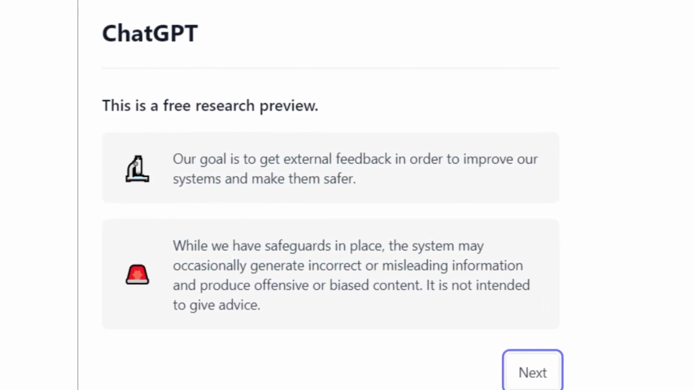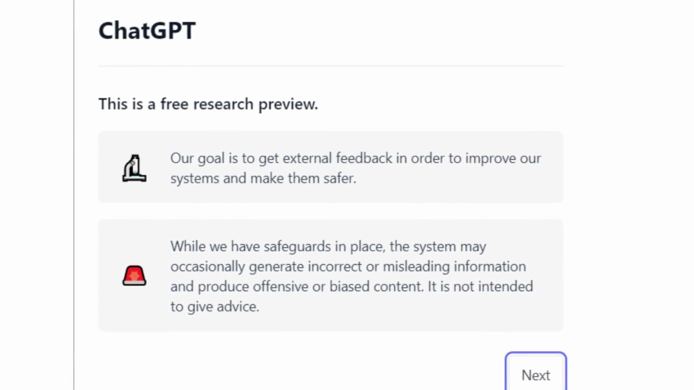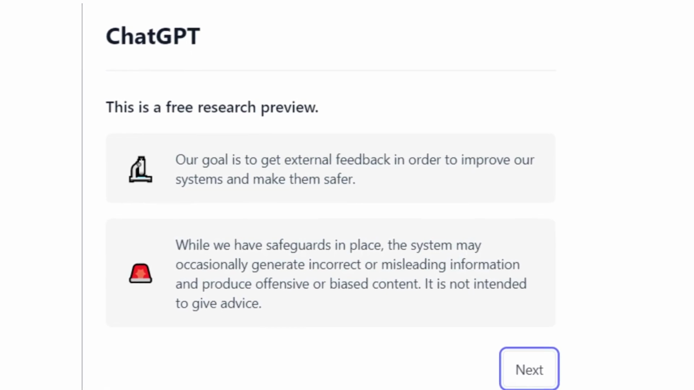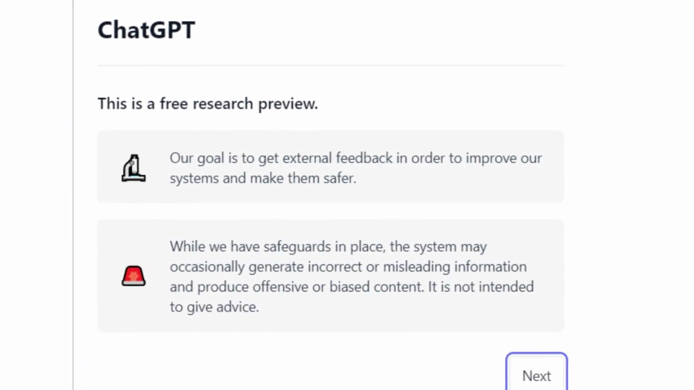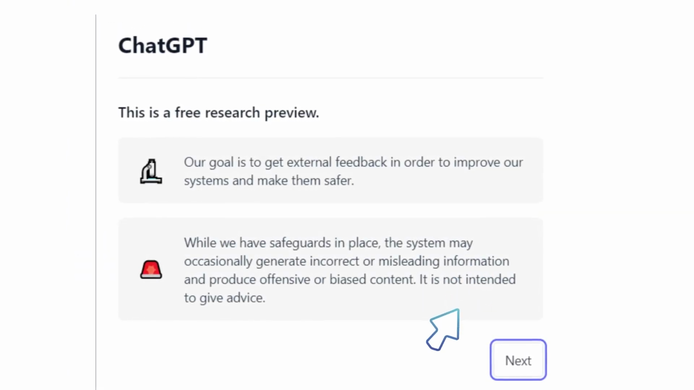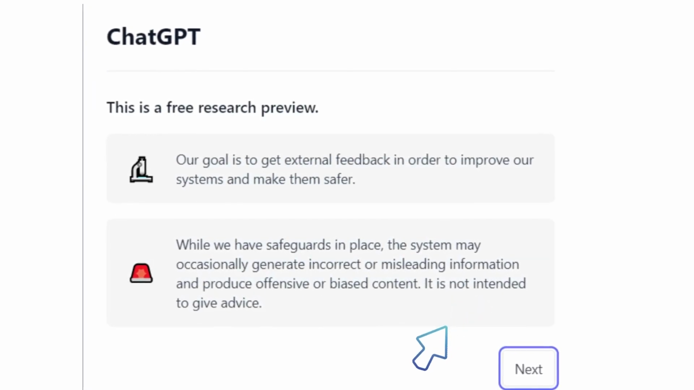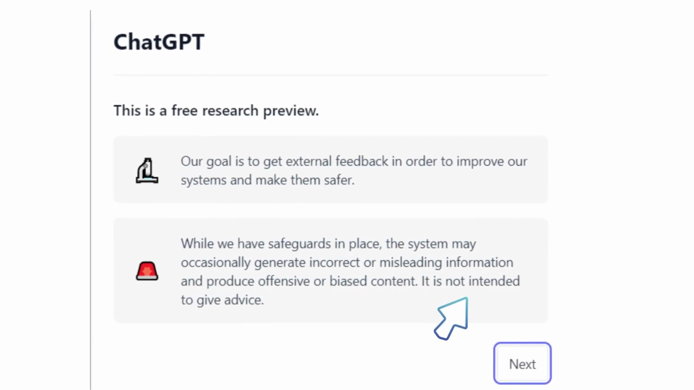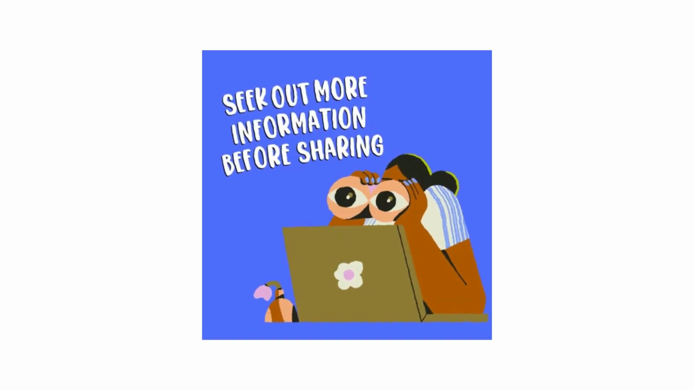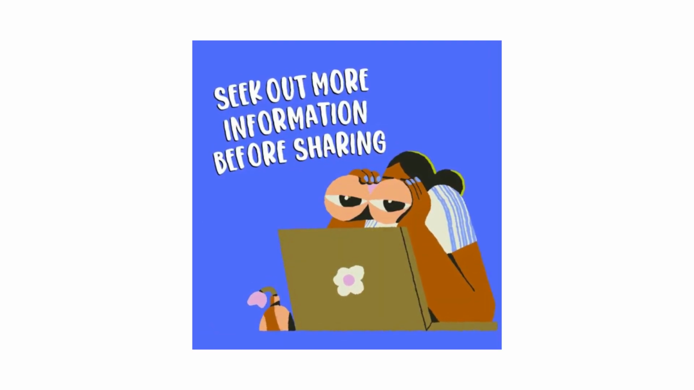This is a free research preview. Our goal is to get external feedback in order to improve our system and make them safer. While we have safeguards in place, the system may occasionally generate incorrect or misleading information and produce offensive or biased content. It is not intended to give advice, so please be aware of this. It says here as a disclaimer, some misleading information or produce offensive or biased advice or content. We have to be responsible before we officially share information that is being generated by AI.